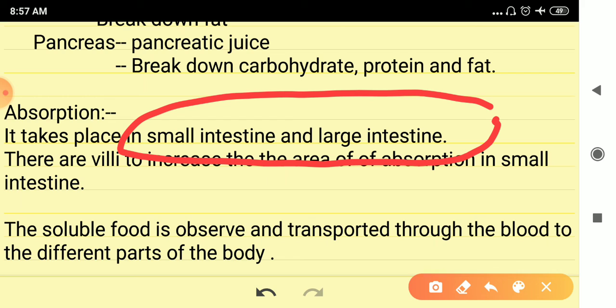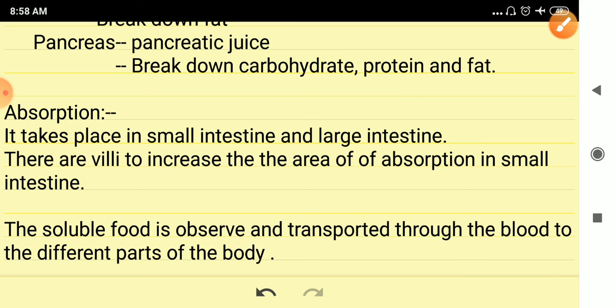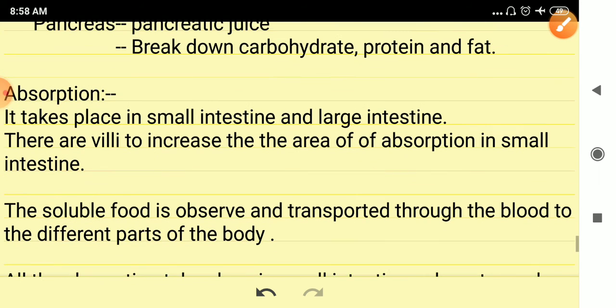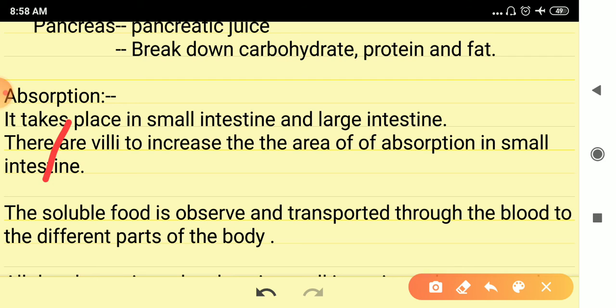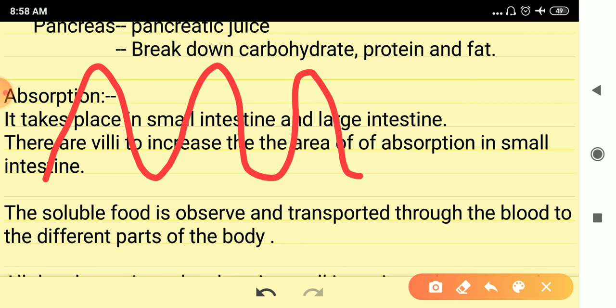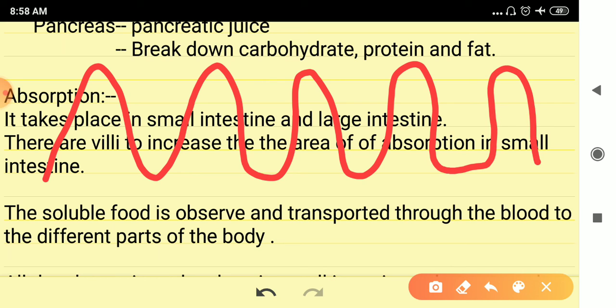For absorption of food in the small intestine, a very special structure is present like this. These special structures are called villi.